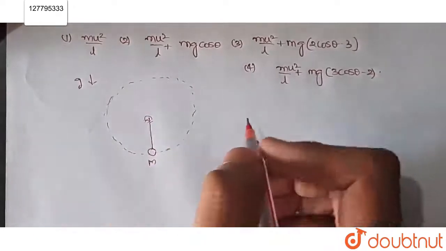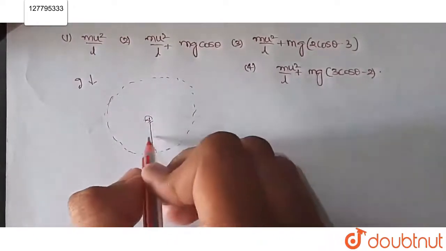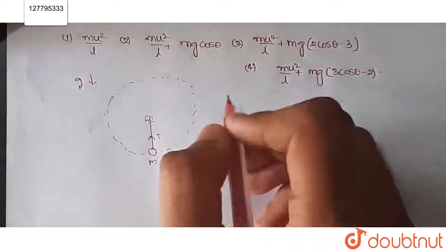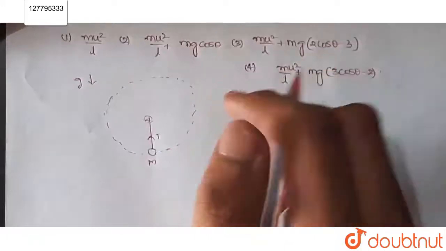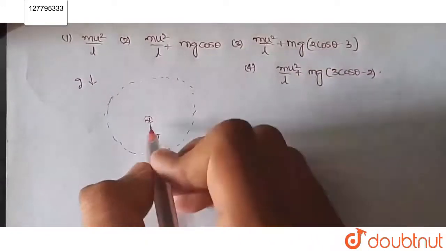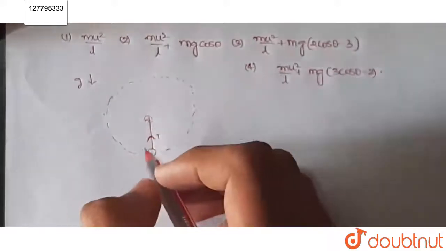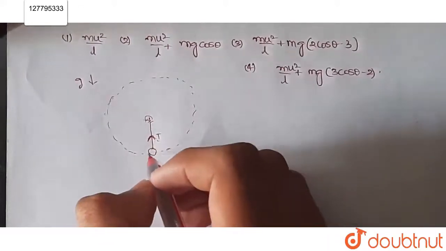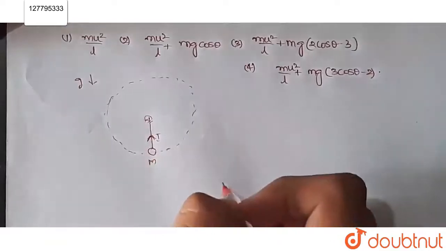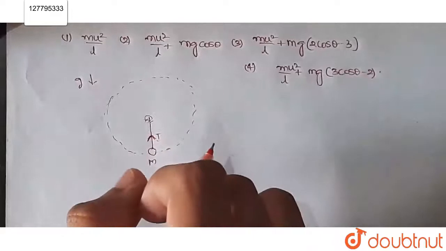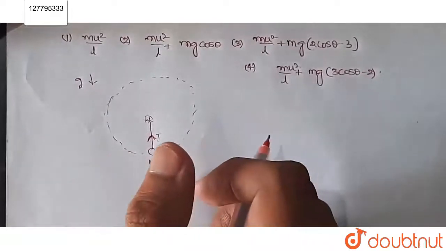So basically, for a particle to move in a circle, it needs centripetal force towards the center given by mv square by l. At the lowest point, this tension provides the required centripetal force. Resultant force towards the center provides the required centripetal force.